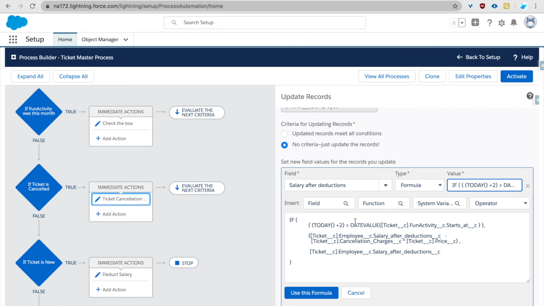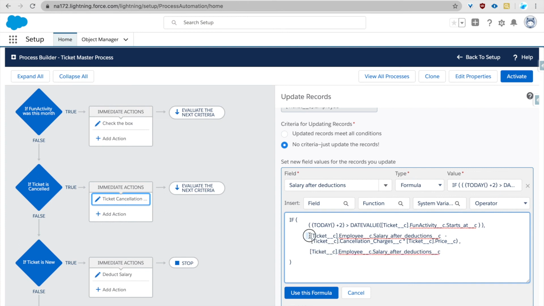Since this date was pretty close by, this condition is true, which is, since the start date of the fun activity on this ticket, this is actually a date time type of field, so we will only extract the date value of it and check whether that is less than 2 days away, today plus 2 days, and if it is true, the formula should execute this. If it is not true, the formula should execute this.